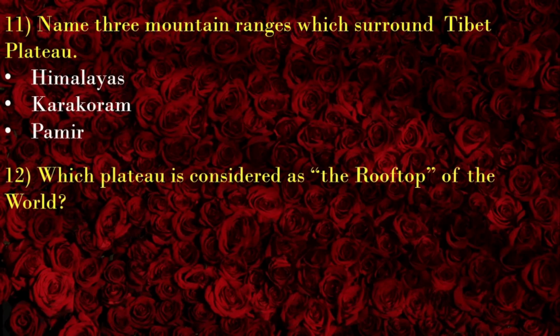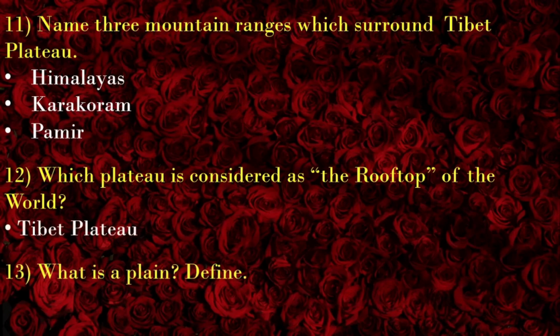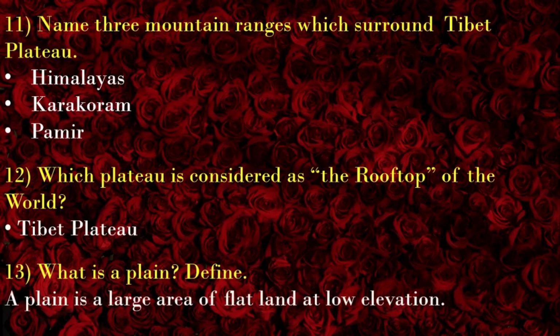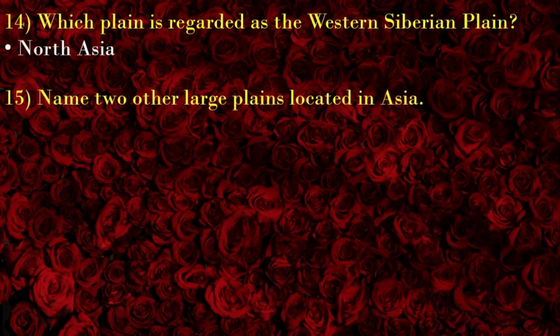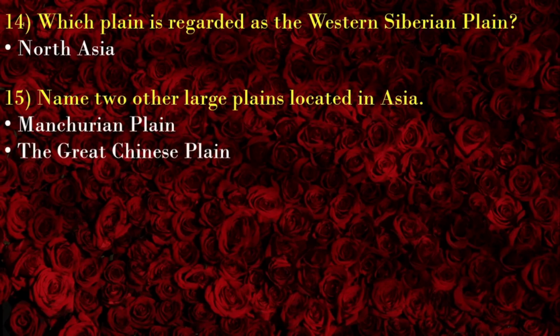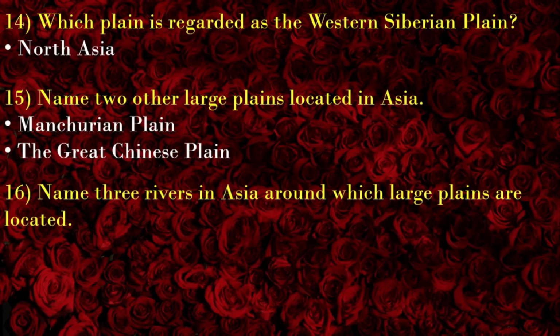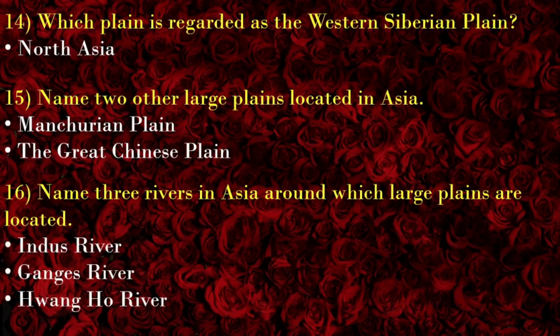Which plateau is considered as the rooftop of the world? The Tibet Plateau. What is a plain? Define. A plain is a large area of flat land at low elevation. Which plain is regarded as the Western Siberian Plain? North Asia. Name 2 other large plains located in Asia: Manchurian Plain, the Great Chinese Plain. Name 3 rivers in Asia around which large plains are located: Indus River, Ganges River, Huanghe River.